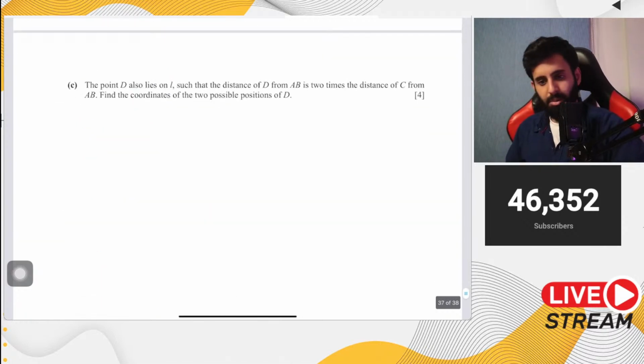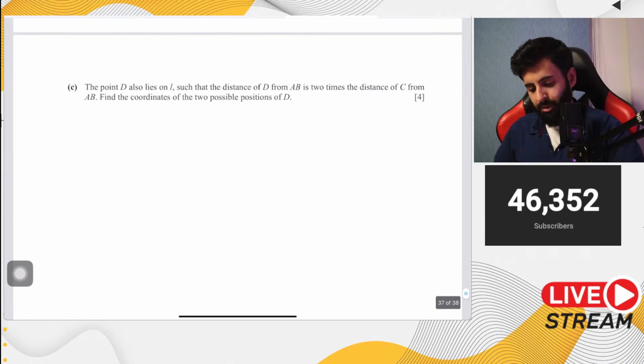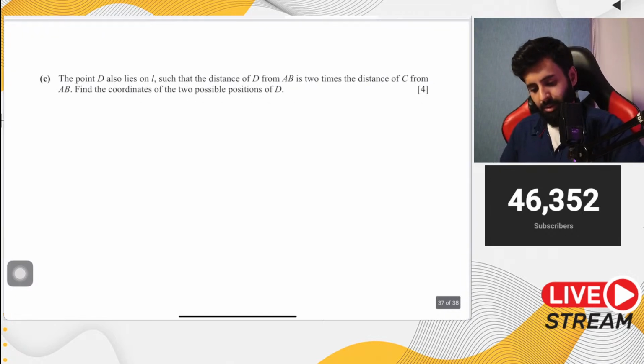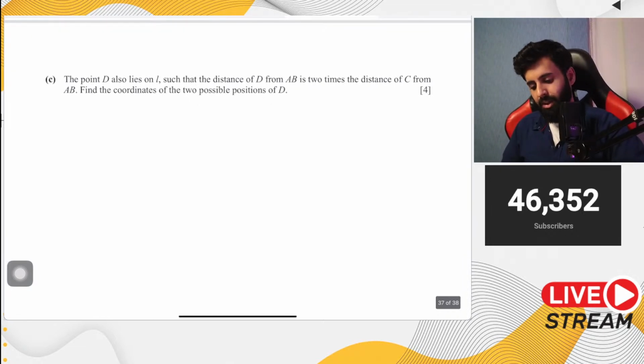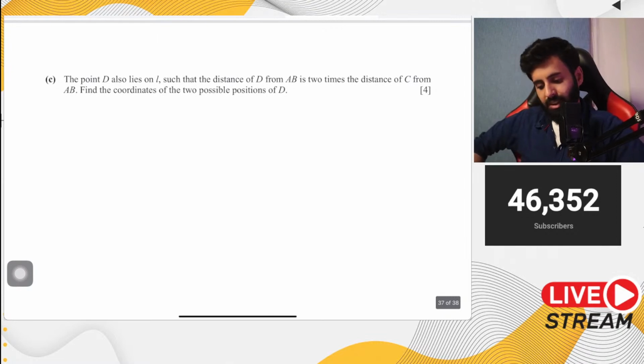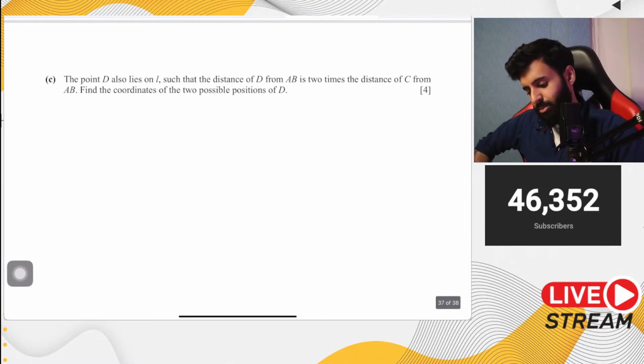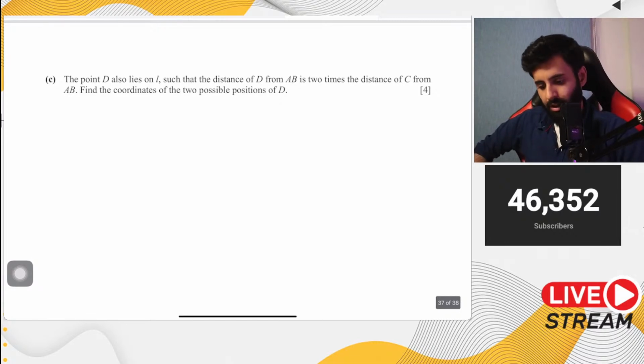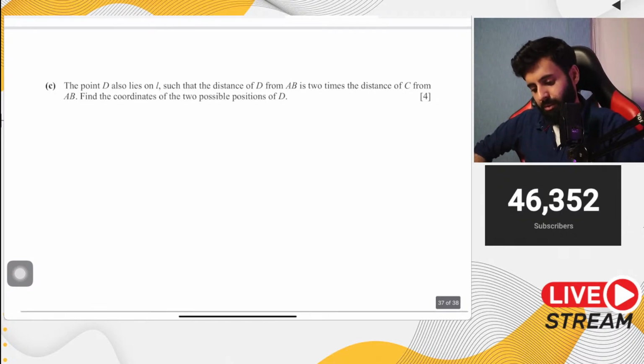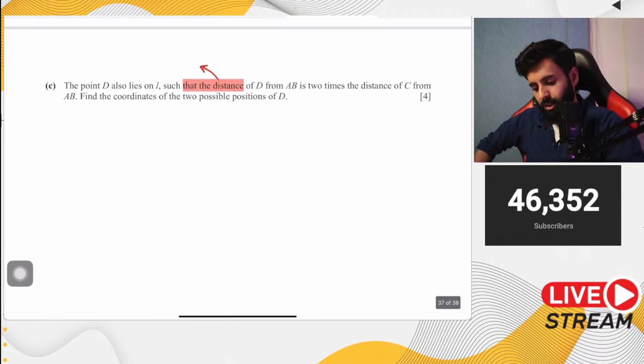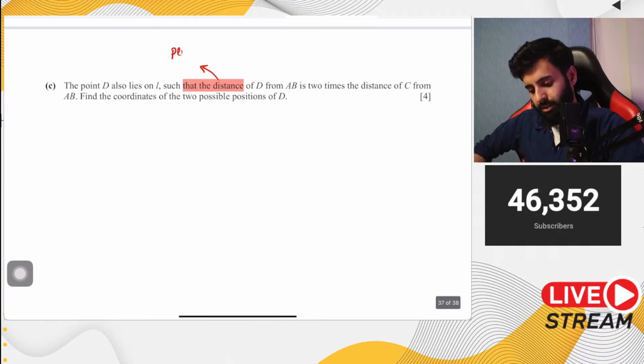Now here's part C. Part C is the reason why I wanted to do this question, because this is a slightly tricky part. It says the point D also lies on L such that the distance of D from AB is 2 times the distance of C from AB. Now remember one thing: whenever the question says distance and it doesn't mention what type of distance, it's always the perpendicular distance.